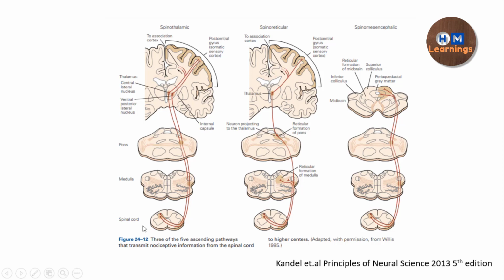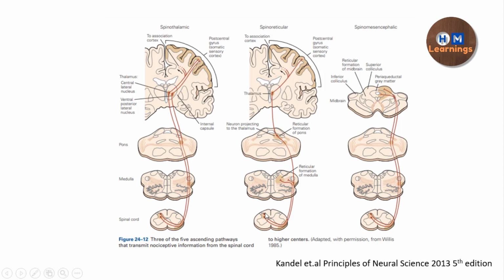So here is a first order neuron, then a second order neuron which crosses the midline at the level of the spinal cord, then ascends upward and terminates in the thalamus. The third order neuron starts from the thalamus and goes to the cerebral cortex. Similarly here, but here you have to understand it is a spinothalamic pathway. So it is going from the spinal cord to the thalamus.